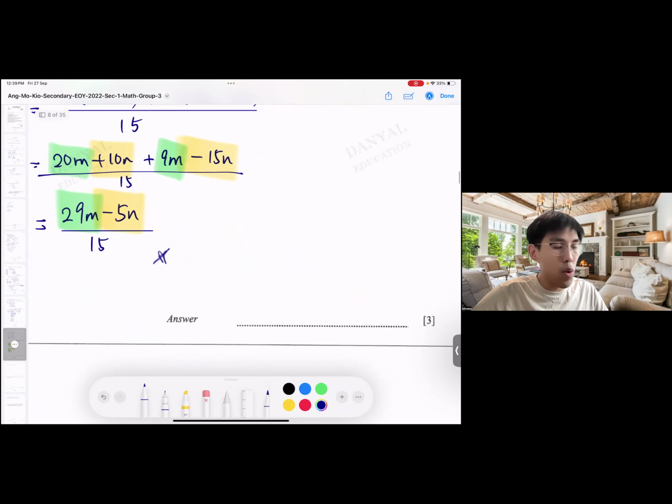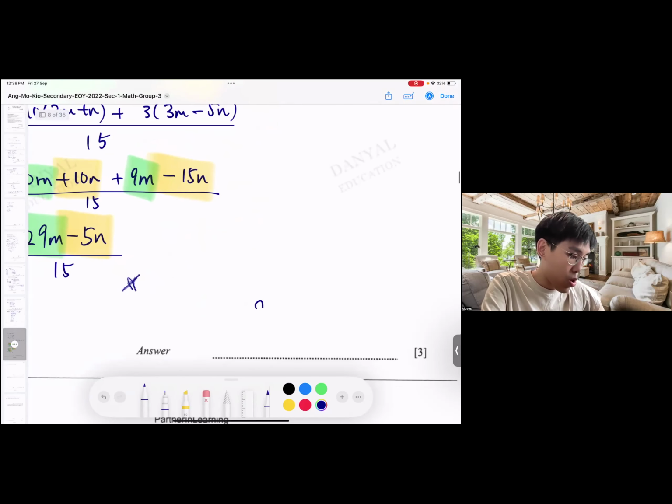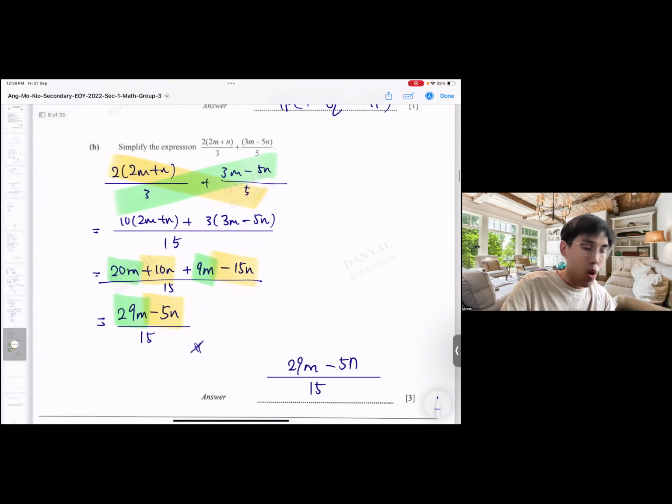Quite straightforward. If you lay things out very clearly like that, the process is actually very simple. So 29m minus 5n over 15. That's my answer. See, the whole presentation is very clean, very clear. As you read through, as you revise, as you do it again, it will be 100% like that.